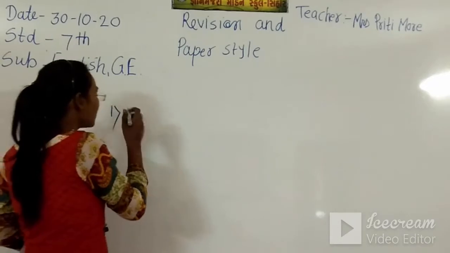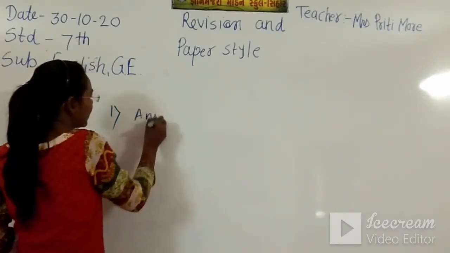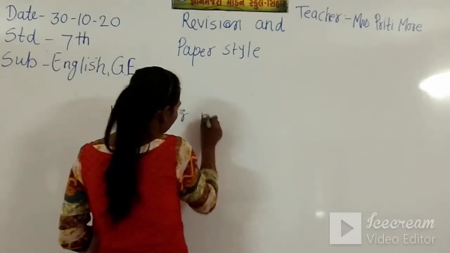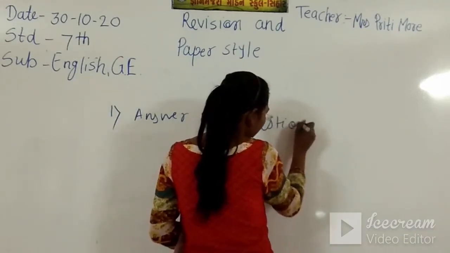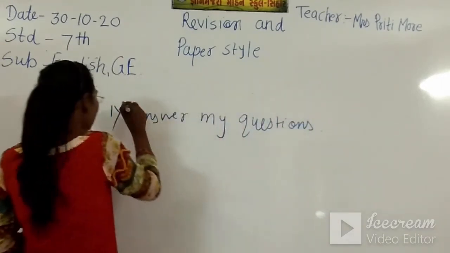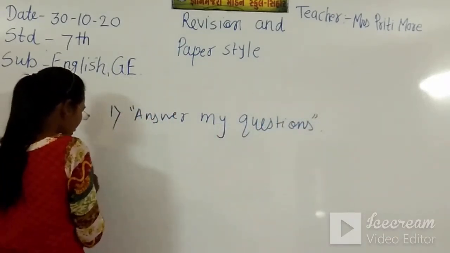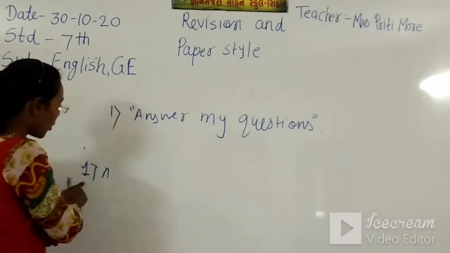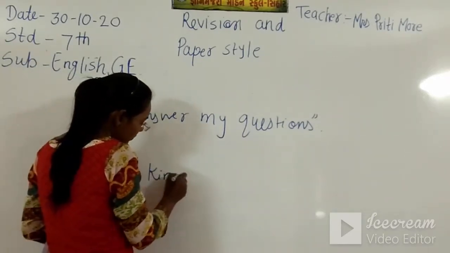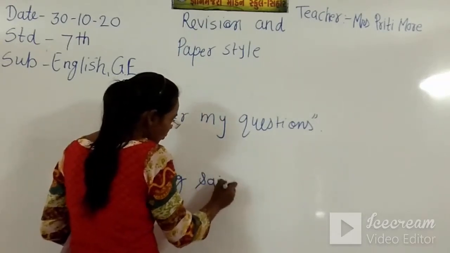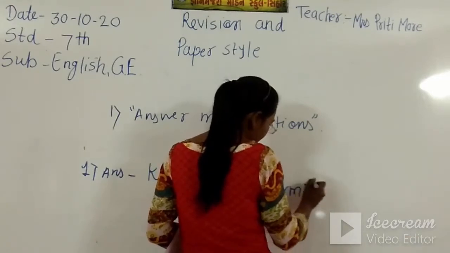If question number 1 is who said this dialogue to whom, then in the answer sheet you have to put the proper number 1 and answer: King said to hermit.